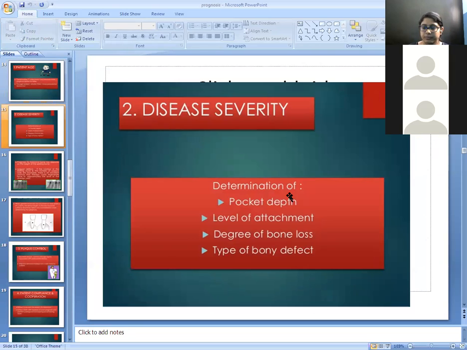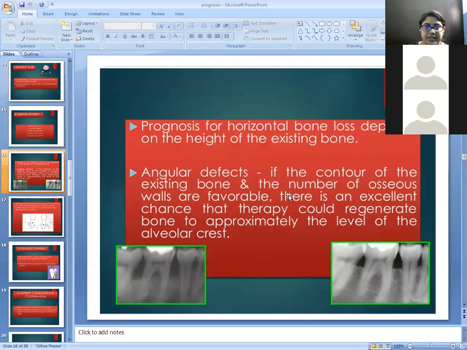If the one wall defect is present, then mild severity is present. If it is moderate, that is, a two wall bone defect is present, then severity will be moderate, and if the three-wall defect is present, then the severity will be the severe type of disease severity.